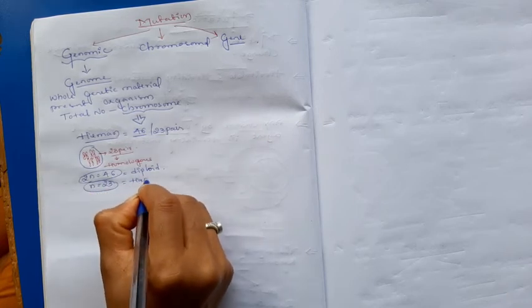2n is equal to 46, but n is equal to 23. 2n is equal to 46 is known as a diploid set of chromosomes. n is equal to 23, only a single set of chromosomes in the cell, is haploid.